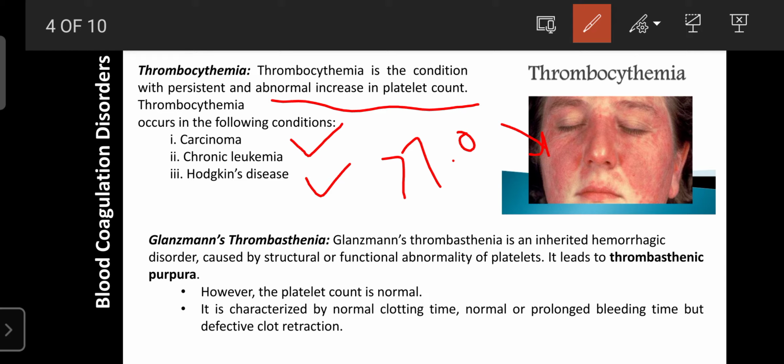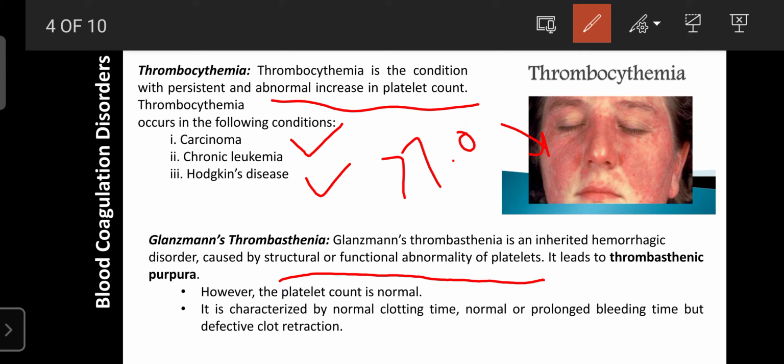So the next one is Glanzmann's thrombasthenia. It is an inherited hemorrhagic disorder, that is a genetic disorder, where the structure and functional activity of the platelets are abnormal. The count is normal, but the platelet function and structure are abnormal. The count may be within 4 lakhs, but still the person suffers from certain discoloration of the skin, feet, or face. That condition is known as Glanzmann's thrombasthenia, where the functions and structures of platelets are altered.